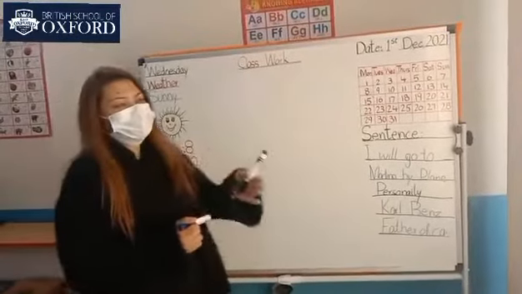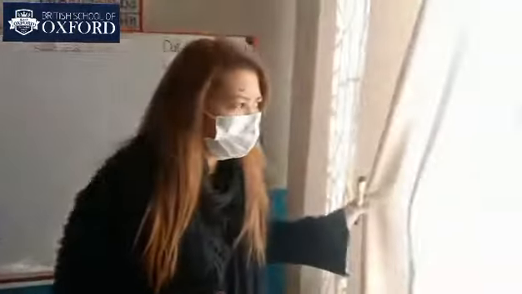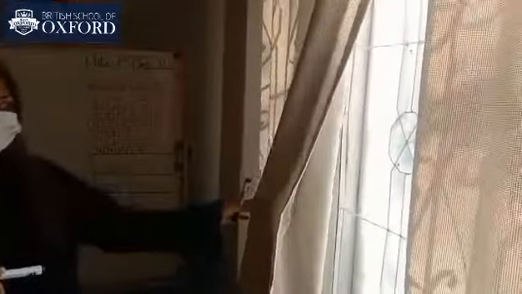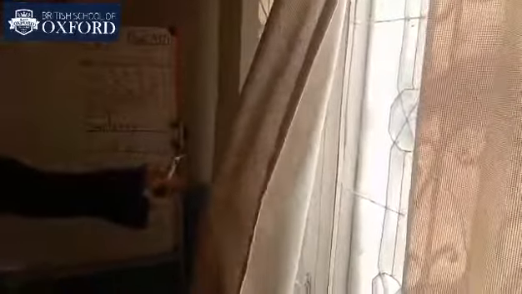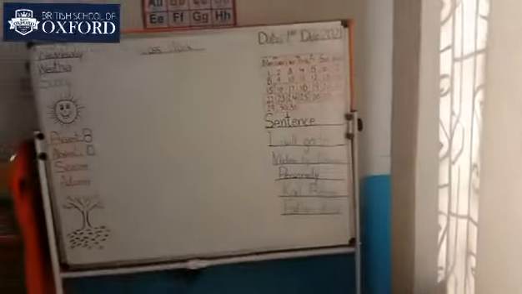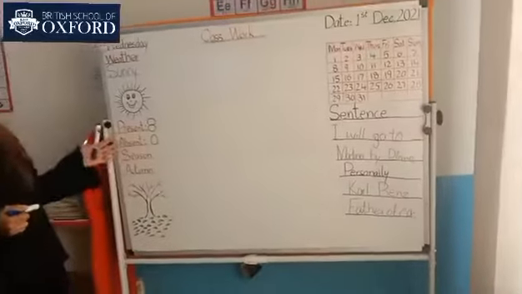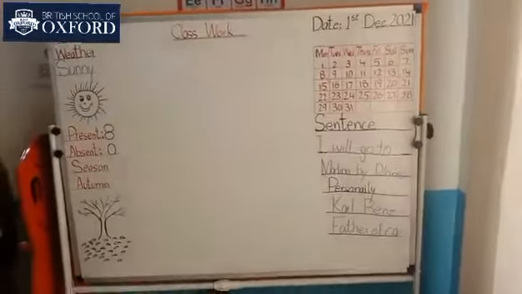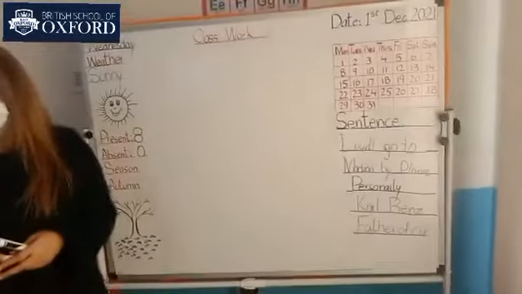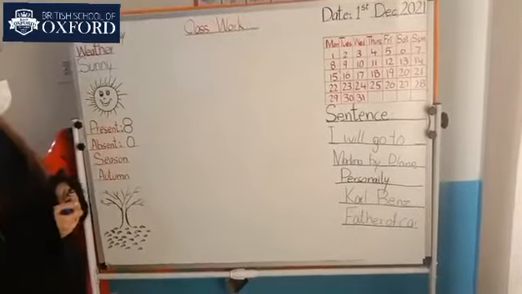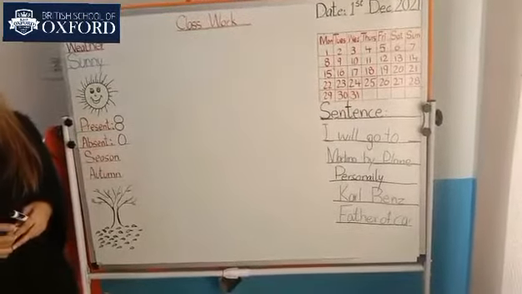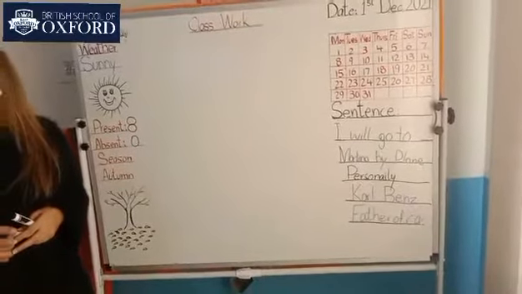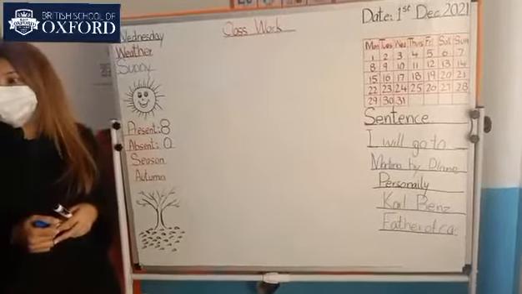Look outside the window and tell me how the weather is today. Is it rainy? No. Is it not rainy today? Is it sunny? Yes, today is sunny. Today is sunny weather. Okay. Now tell me how many students are present today? Yeah, eight. Eight students are present today. And who is absent? Yes, nobody is absent today.